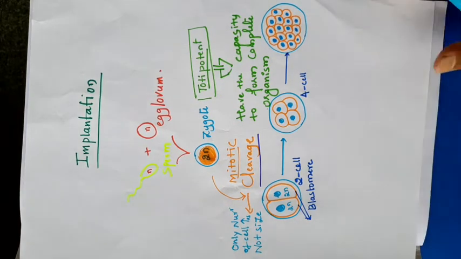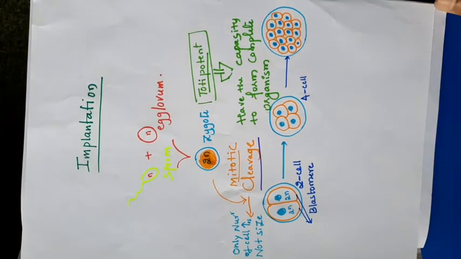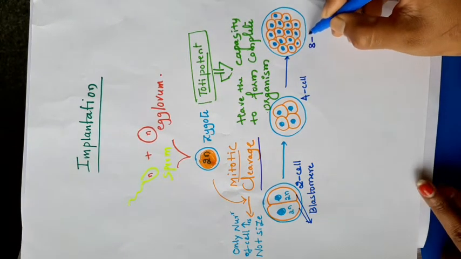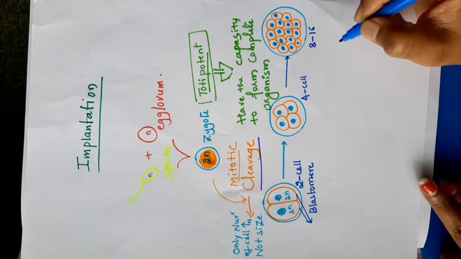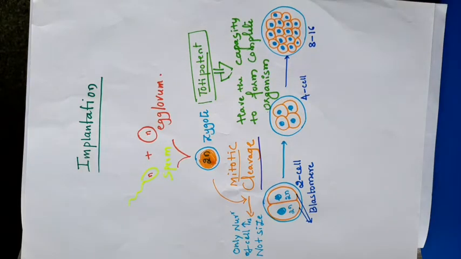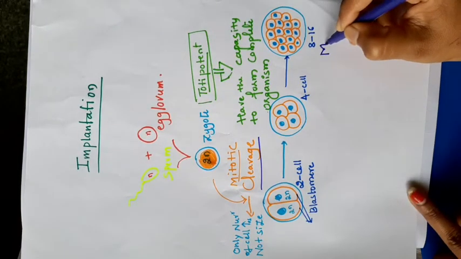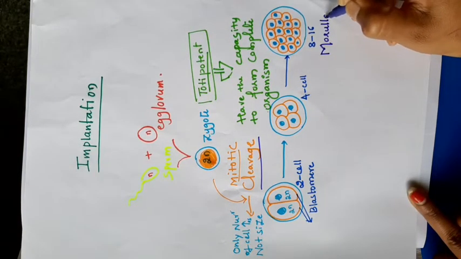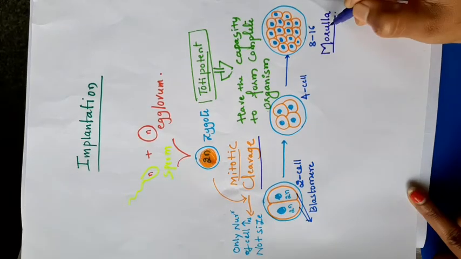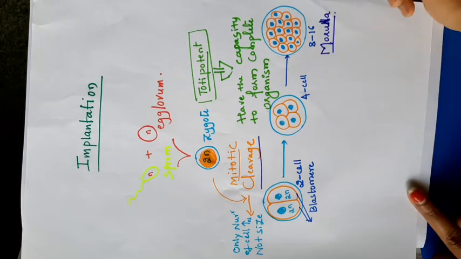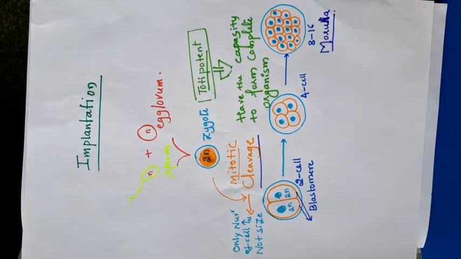When the blastomere number is between 8 to 16, that stage is called the morula stage. These are new terminologies. Remember all these things. Morula, with a single L.